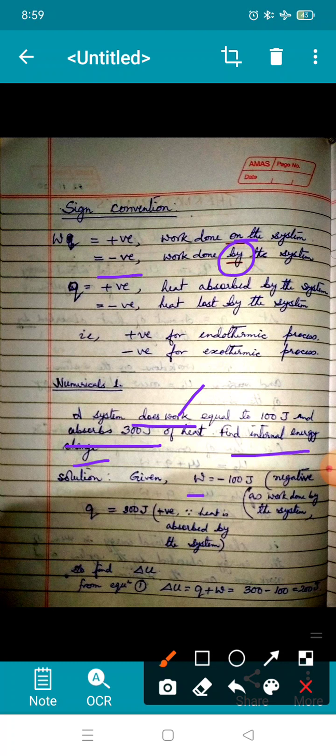Then we know how much is the heat absorbed, Q. Q will be plus 300 joules because heat has been absorbed by the system, that is an endothermic process. So Q is positive. Now apply the formula of first law of thermodynamics, that is delta U is equal to Q plus W. Put the appropriate values with their appropriate sign. That's how you get the answer.